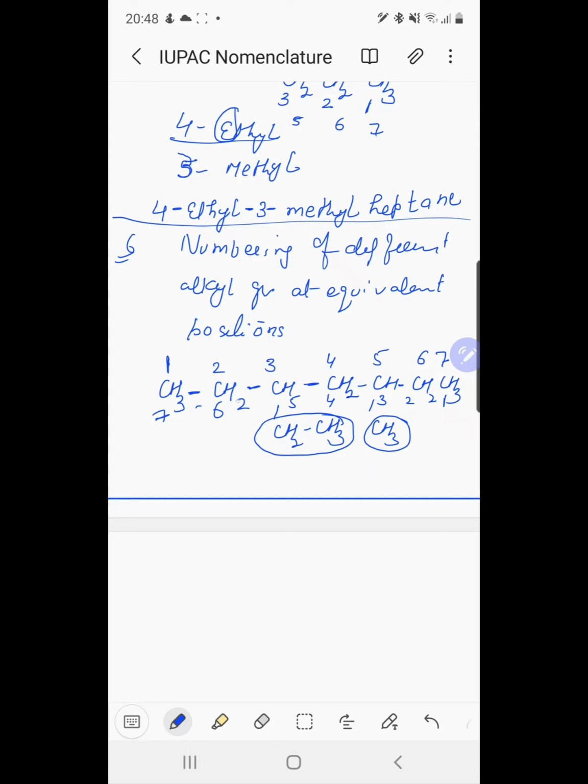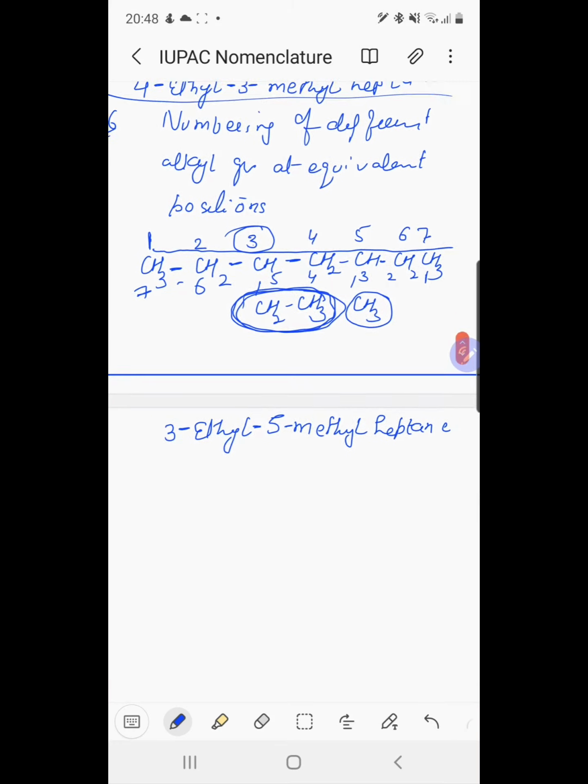So we have to select the method in which the ethyl group has the lowest number, because it comes first in the alphabetical order. So we select this method of numbering: 1, 2, 3, 4, 5, 6, 7, third position to the ethyl group. So the name will be 3-ethyl, then 5-methyl heptane.